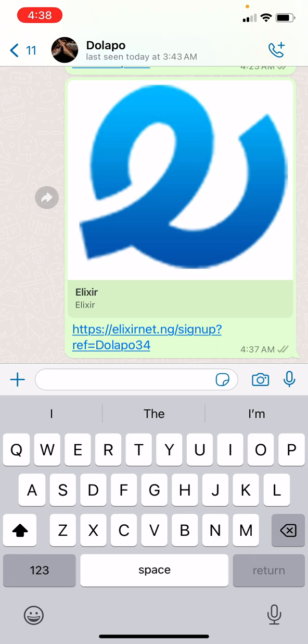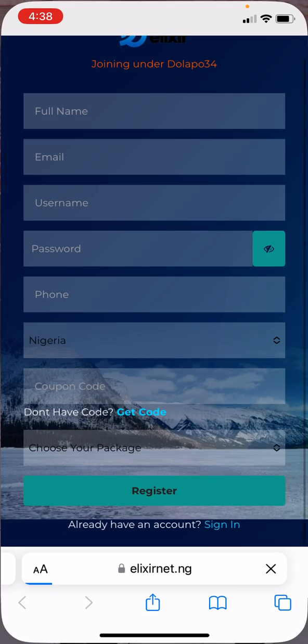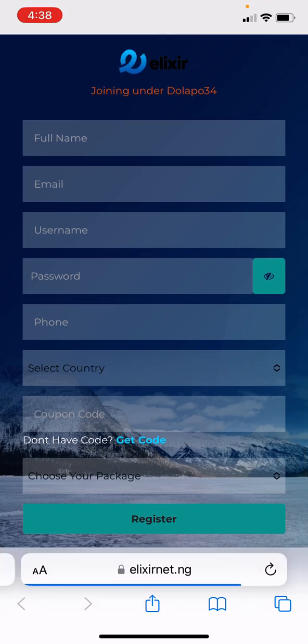So the person is going to click on my link. After the person clicks on it, it will bring them to this interface. Guys, make sure that the person that is registering under you confirms that your name is showing on that, like it's showing joining under the platform.